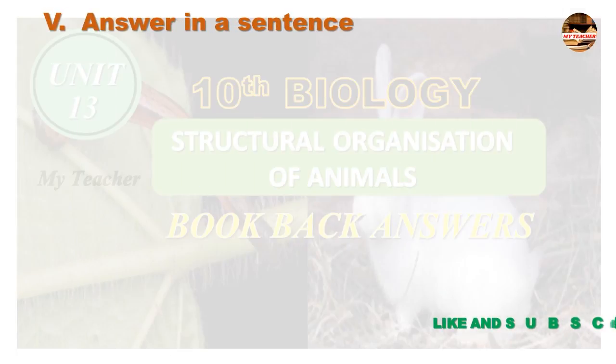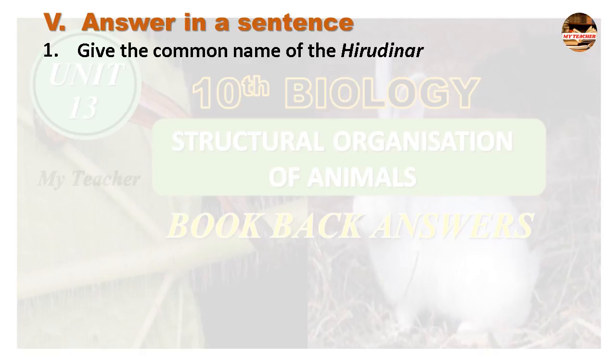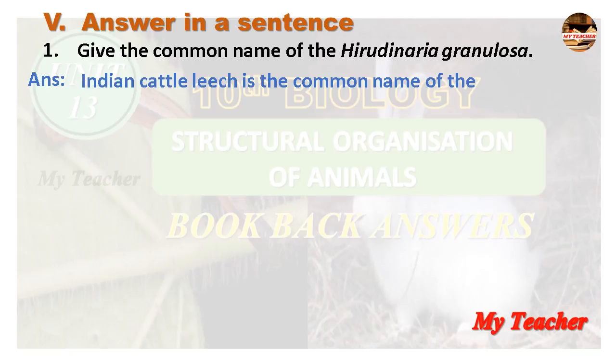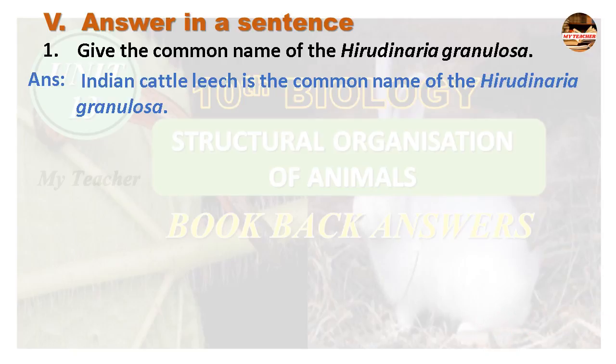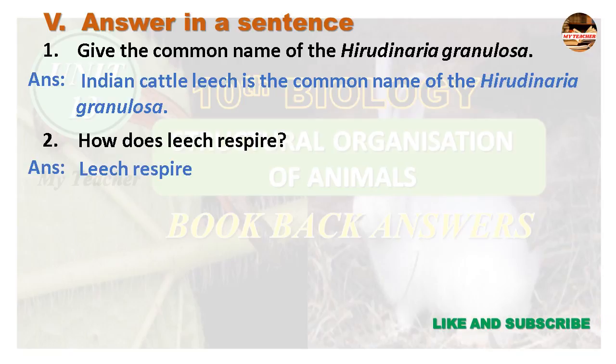Answer in a sentence. First one, give the common name of Hirudinaria granulosa. Answer, Indian cattle leech is a common name of Hirudinaria granulosa. Second question, how does leech respire? Answer, leech respire through the skin.